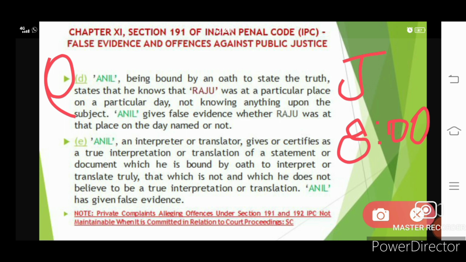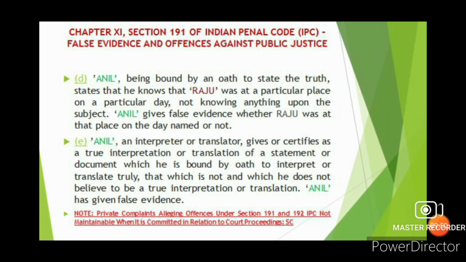Here we can say that Anil is giving us a false evidence, because he doesn't know whether Raju was at that place or not.